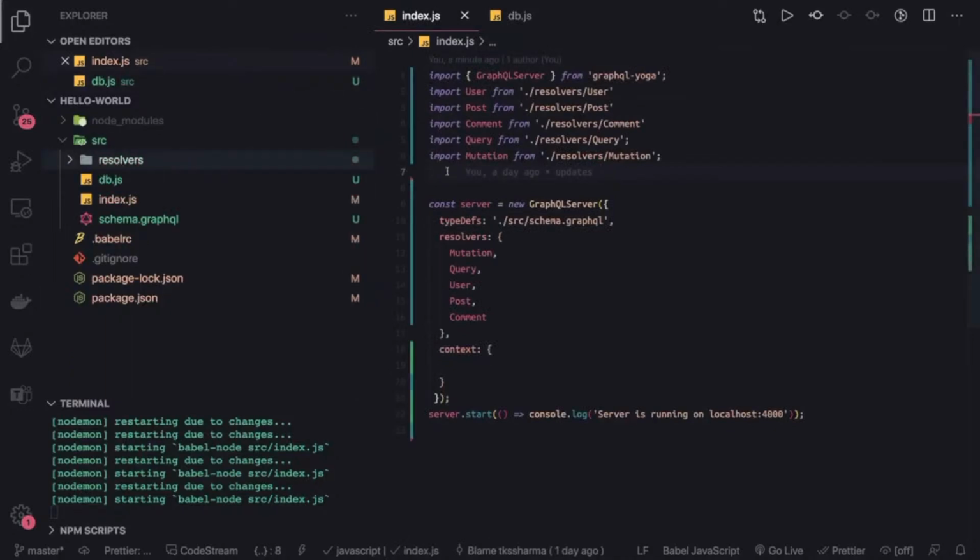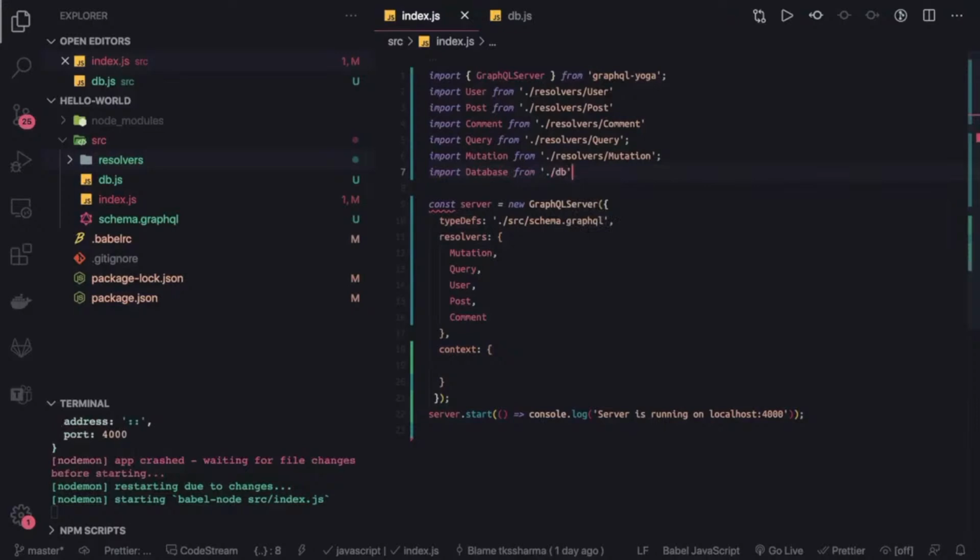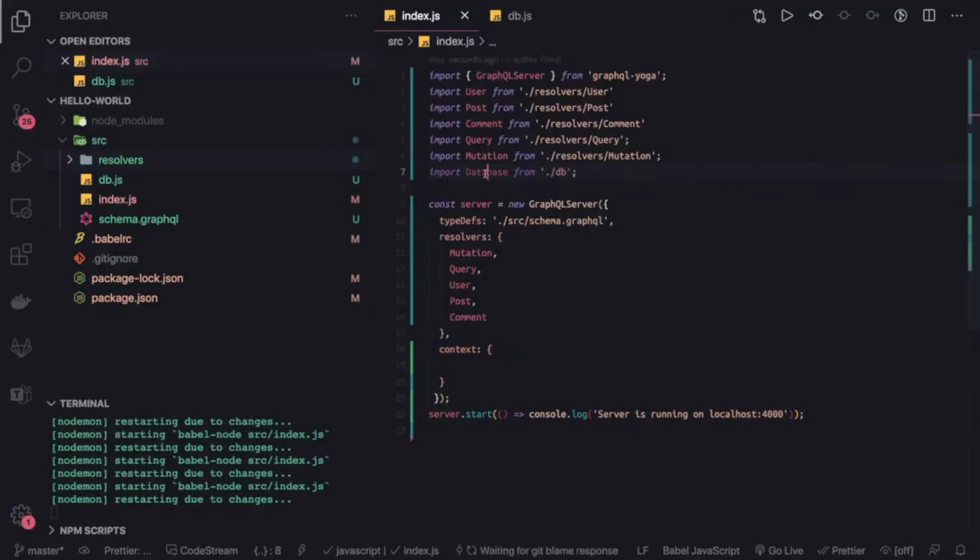This is in the same folder structure. Import database from db, and if I wanted to access anything, then I can do database. Let's just call it db for the shorter syntax, and now I can pass this in the context.